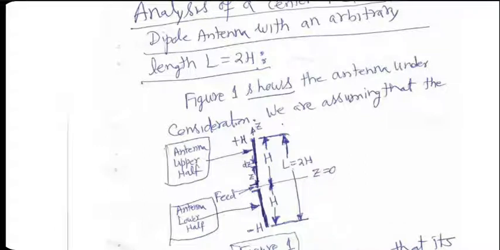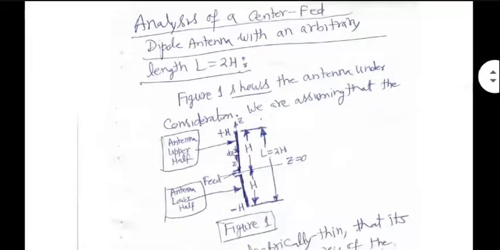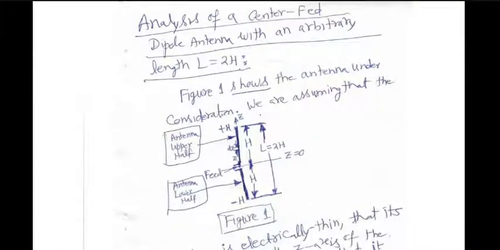So far, the length of the antenna was small enough, and we assumed that capital R and small r were almost equal to each other. That unfortunately cannot continue to apply in a case like this, where length is large enough compared to lambda. So that will complicate our analysis even more.